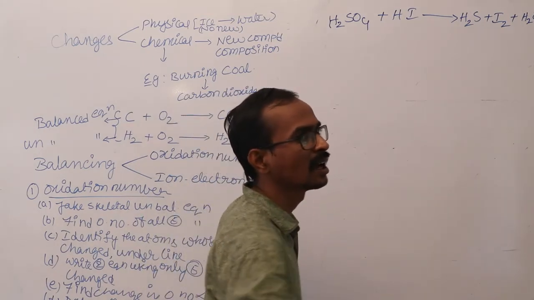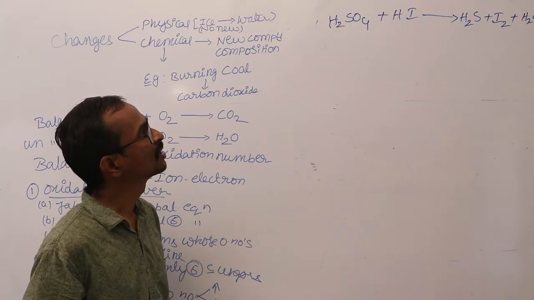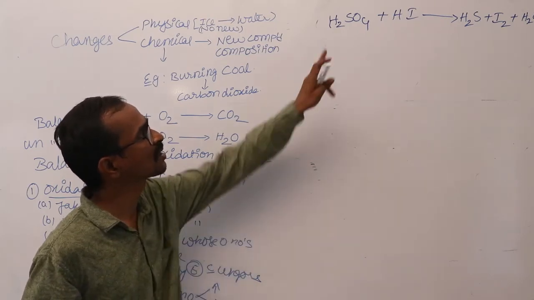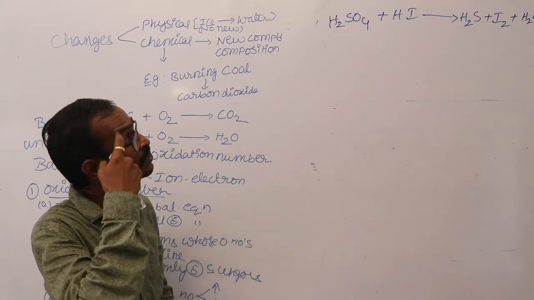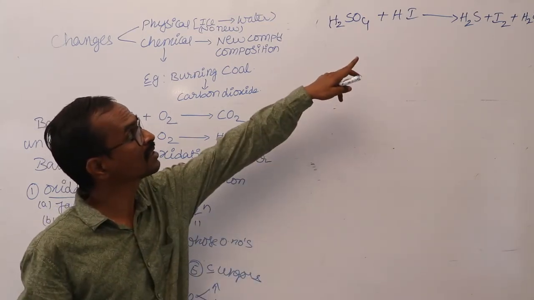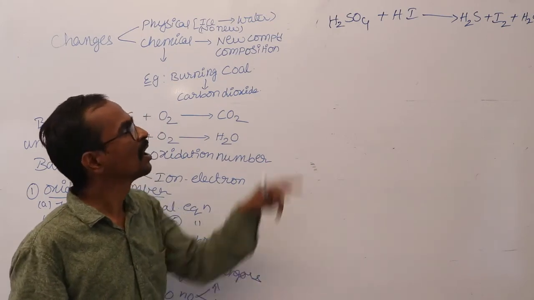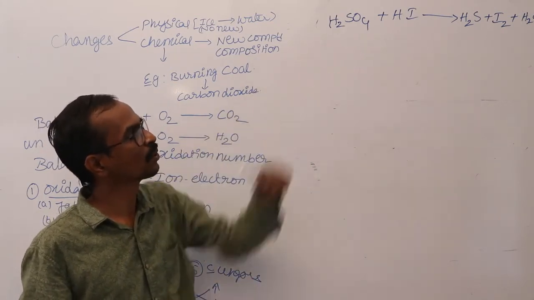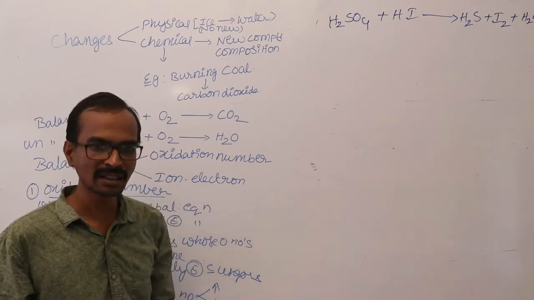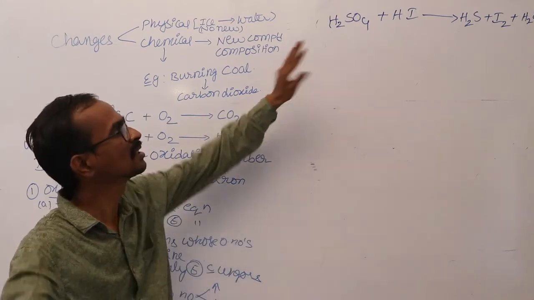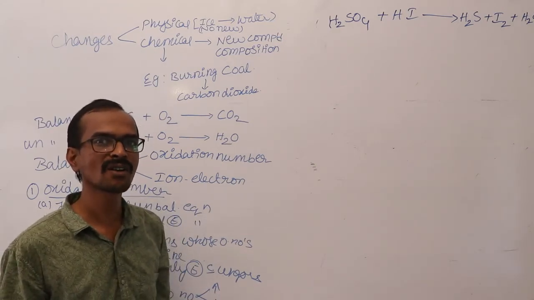So this is an unbalanced chemical equation because you can see the number of hydrogens in the reactants are 3, but in the product you got 4 hydrogens. The number of iodines here is 1, but you are having 2 iodines in the product. Oxygen here 4, there only 1. So that is an unbalanced equation. So take the skeletal equation and find the oxidation number of every element in this equation.